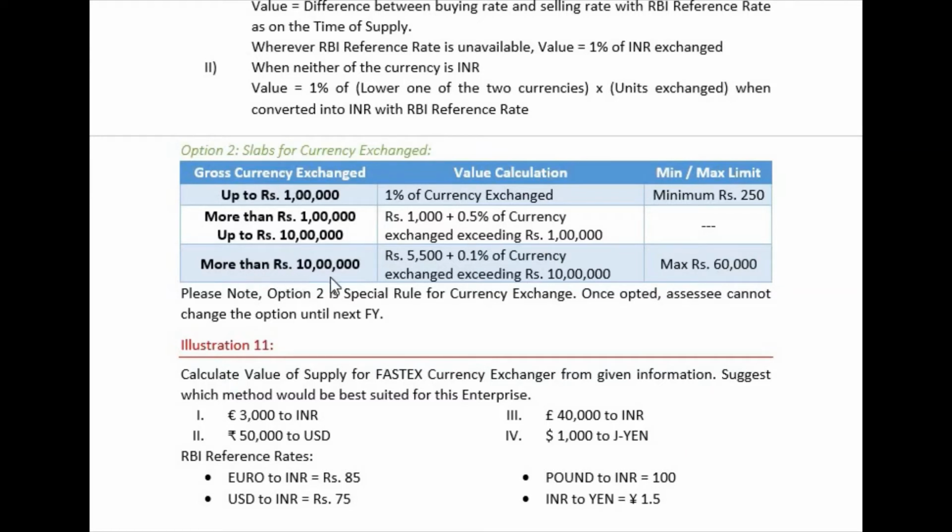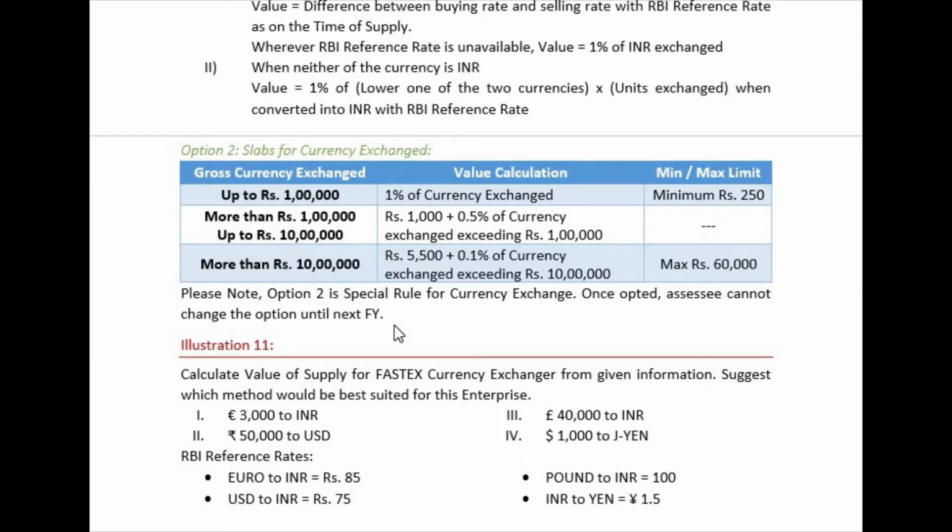More than 10 lakh, what will be the value of supply in that case? Rupees 5500 plus 0.1% of the currency exchanged exceeding rupees 10 lakh. Maximum will be 60,000. Even if you exchange 1 crore rupees, 10 crore rupees, or any higher amount, the maximum will be 60,000. So this is option 2. Please note that option 2 is a special rule for currency exchange. Once you opt for this, the assessee cannot change the option until the next financial year.